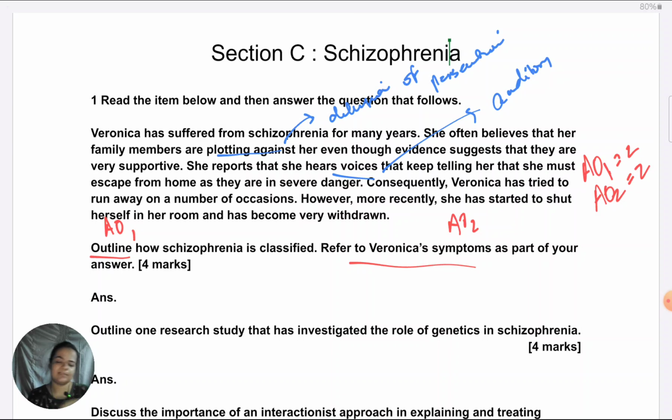Right? So that is one more symptom she's showing. And then finally, we see she has started to shut herself in a room and become very withdrawn. So here we are seeing a negative symptom also, which is social withdrawal.